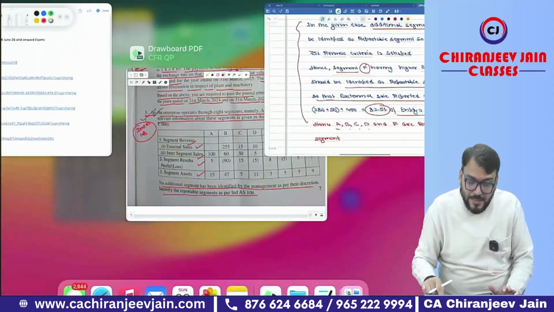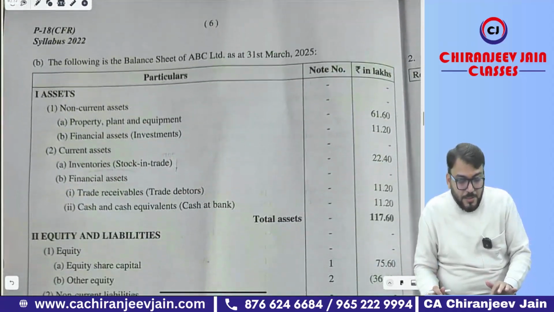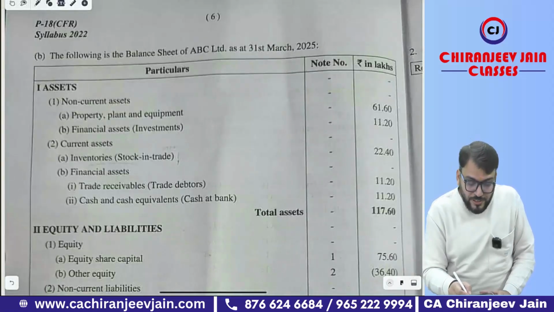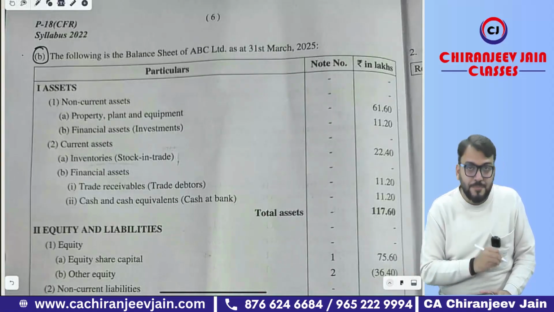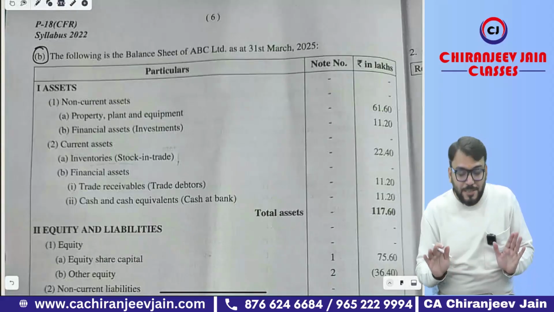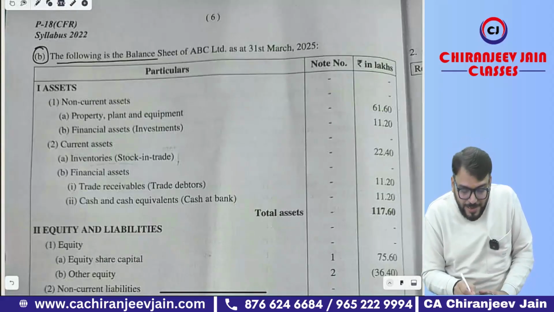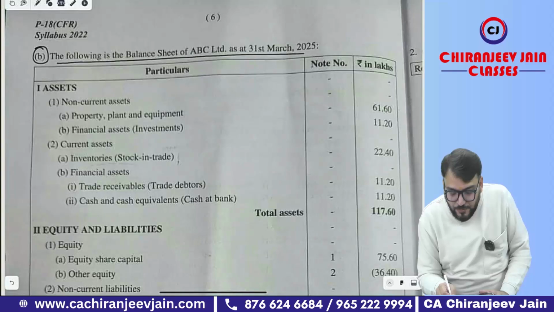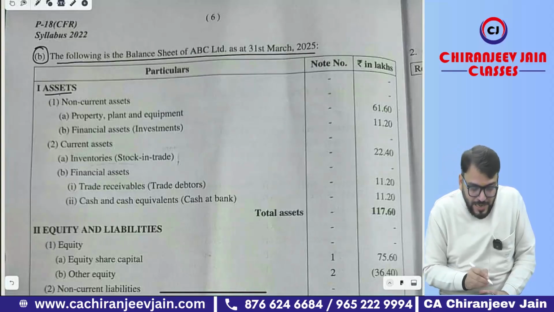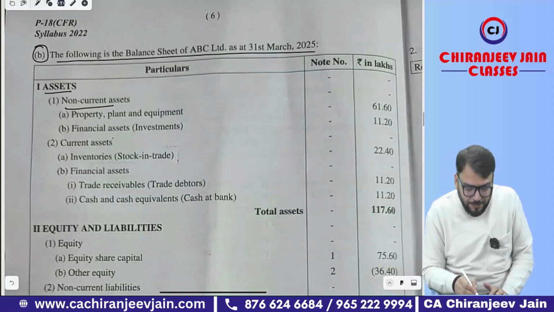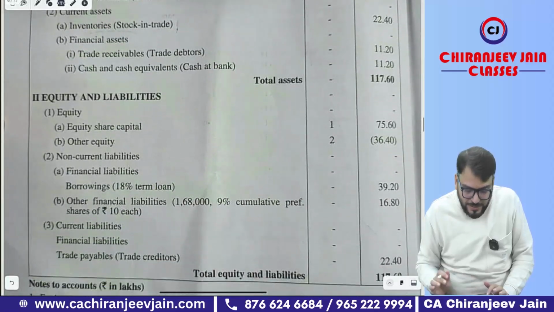Done. Now let us come to the next point. 3B. Now the next question is question number 3B. This question is related to valuation of equity shares. The following is the balance sheet of ABC Limited as on 31st March 2025. You can see assets have been given: non-current assets, PPE, financial assets, current assets. You can read the balance sheet.